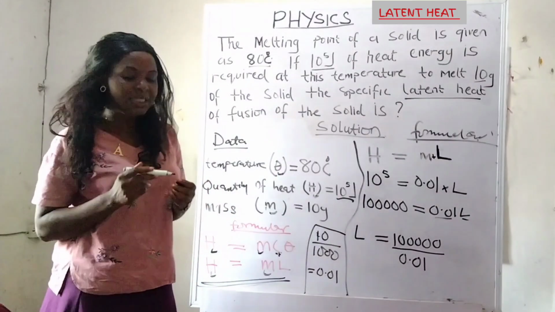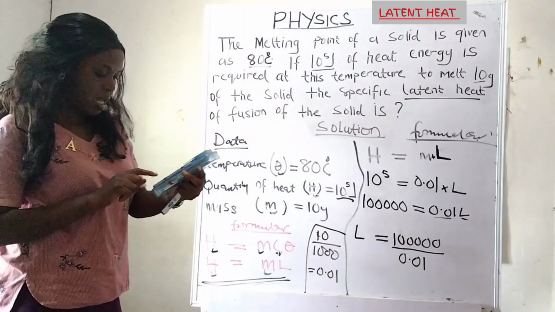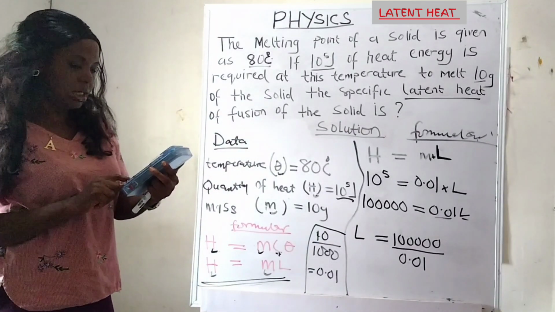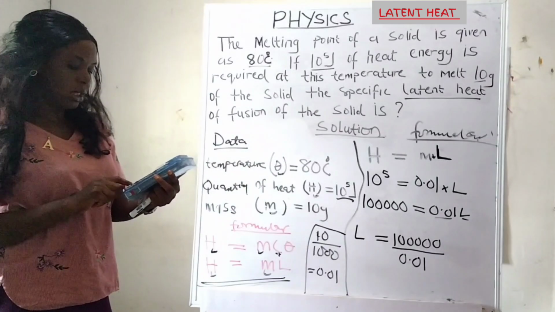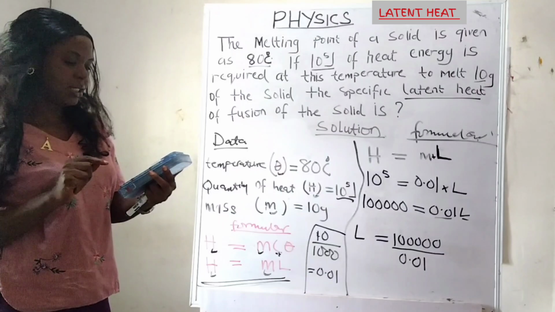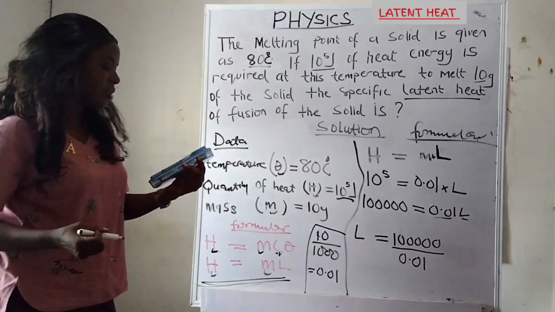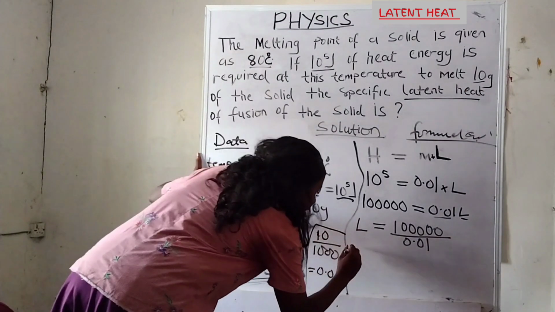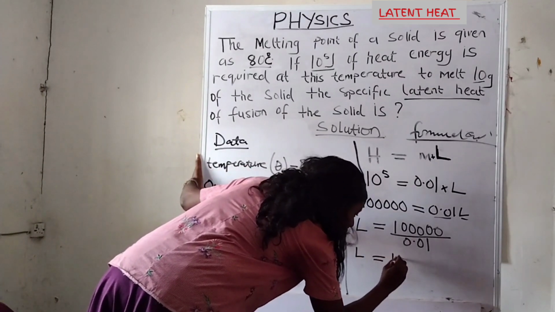And if I evaluate, I will get what? 100000 divided by 0.01 gives us 10 millions. So this L now is equals to 10 millions.